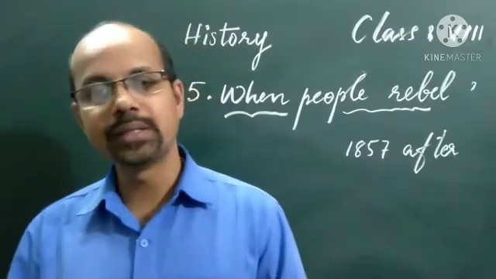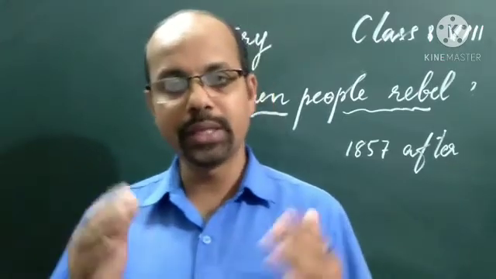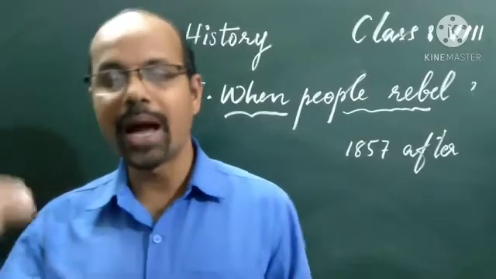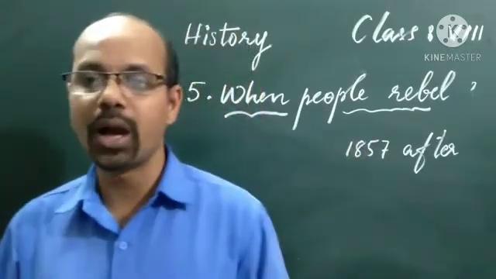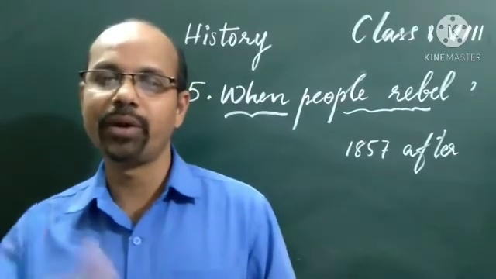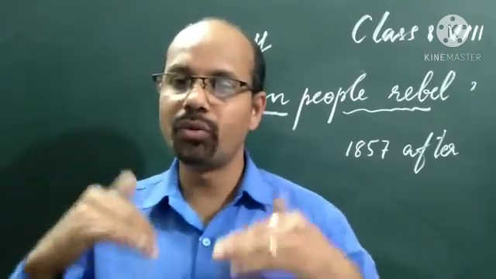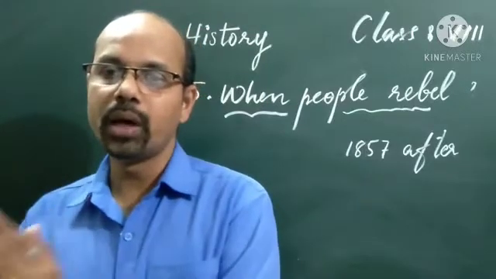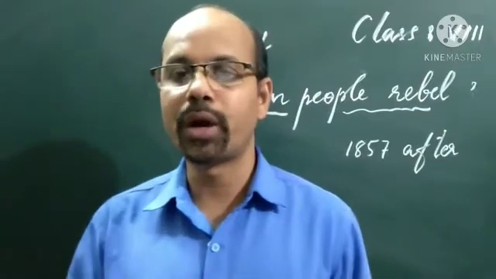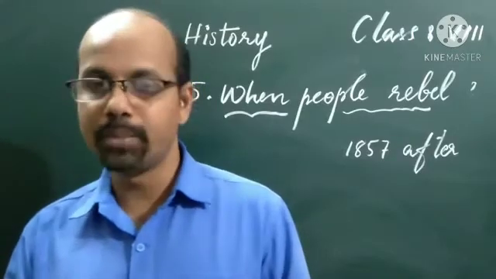So how did the peasants and sepoys of this region revolt against the Britishers? In the countryside, that means in the villages or rural areas, peasants, farmers and zemindars resented the high taxes and the rigid methods of revenue collection. Zemindars are the rich landlords. Not only the peasants but even the zemindars were very unhappy with the stiff, inflexible methods the company used for collection of revenue, because revenue was collected from the peasants and from the zemindars also.